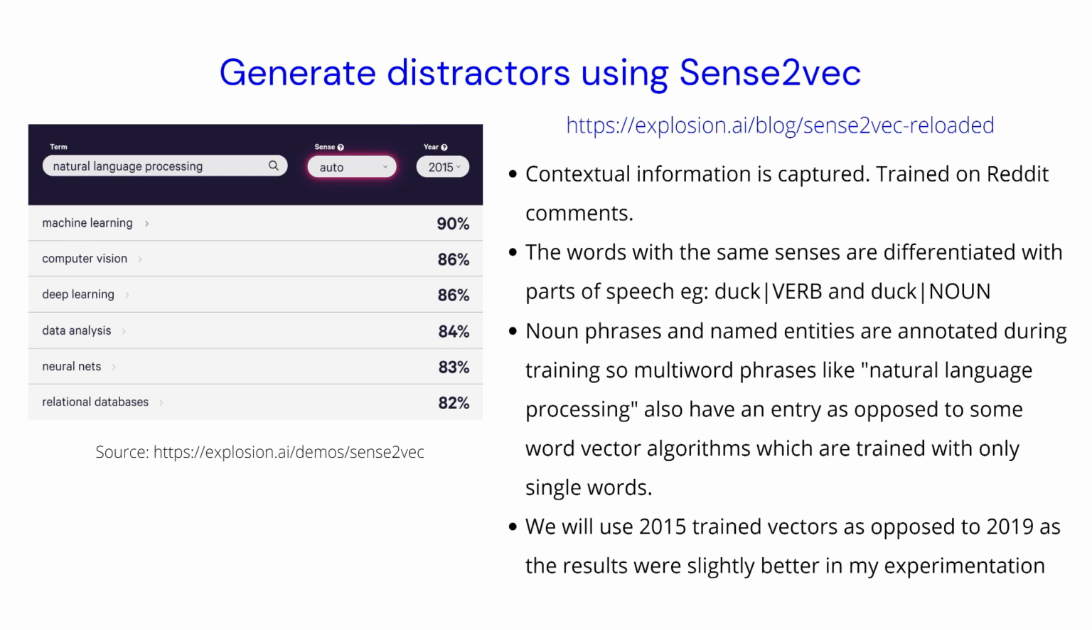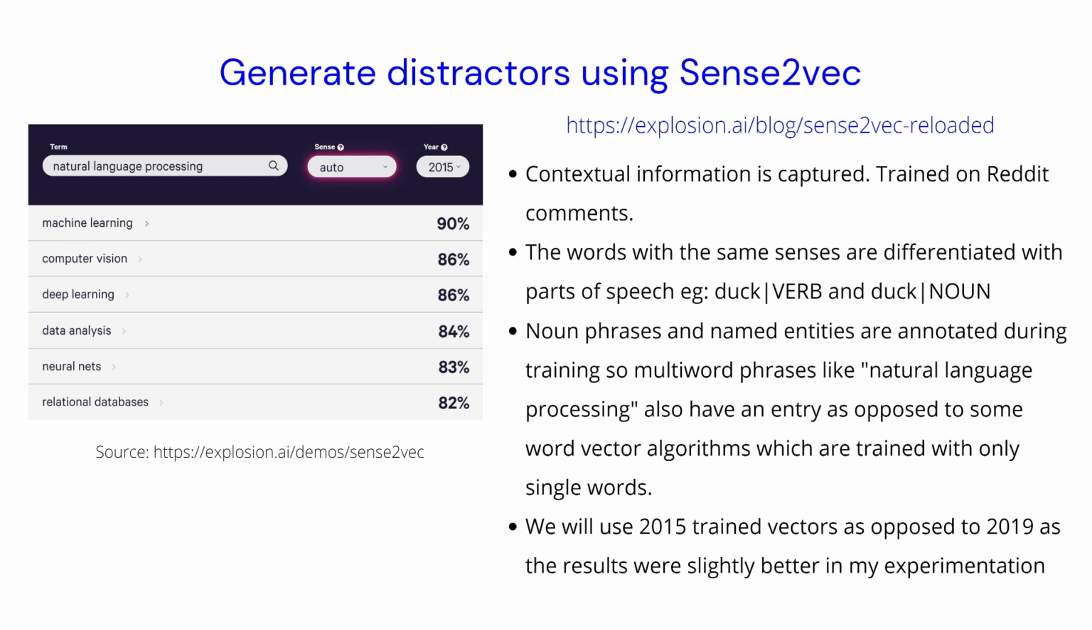Also, there are two different variants of Sense2Vec. There's one that is trained in 2015 and then there's one more that is trained on 2019, both on Reddit data. With my experimentation, I found that the 2015 trained vectors give us much better results. So we are going to use the 2015 trained vectors.